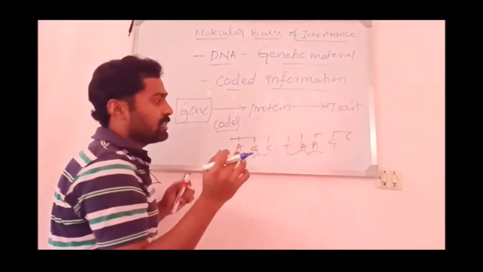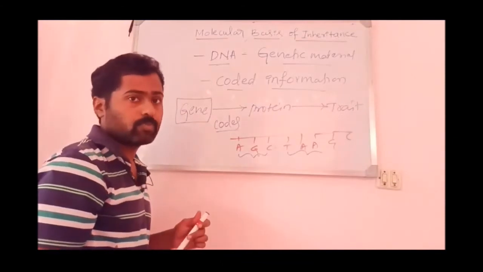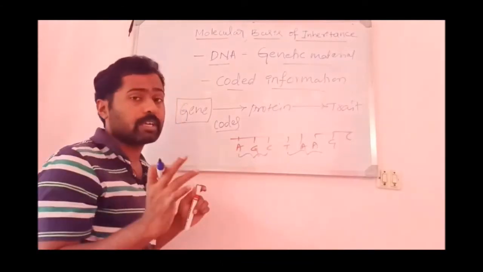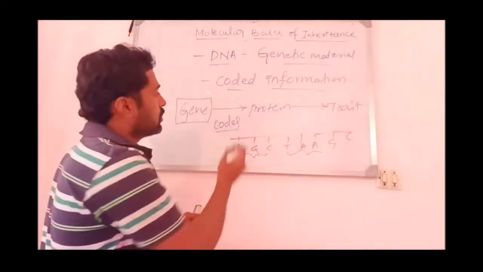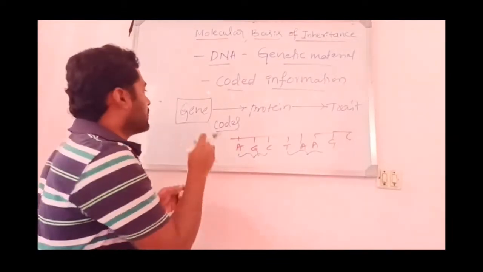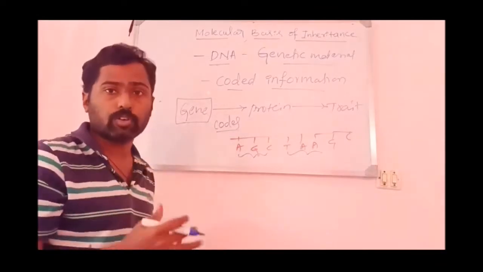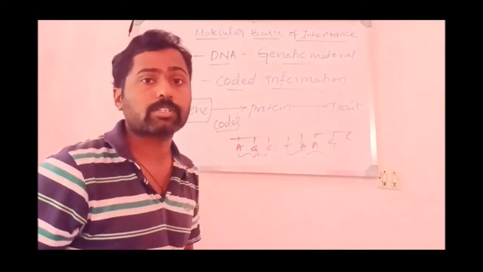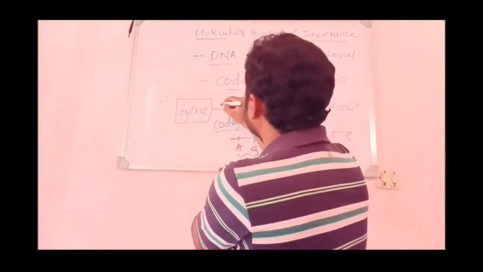Each codon specifies an amino acid, which I explained while explaining sickle cell anemia, isn't it? Amino acids are combined together forming a protein, and by the protein a trait or character is expressed. So a gene, a segment of DNA with a definite number of nucleotides, codes for a protein. It transfers its information for the synthesis of a protein molecule to an mRNA.